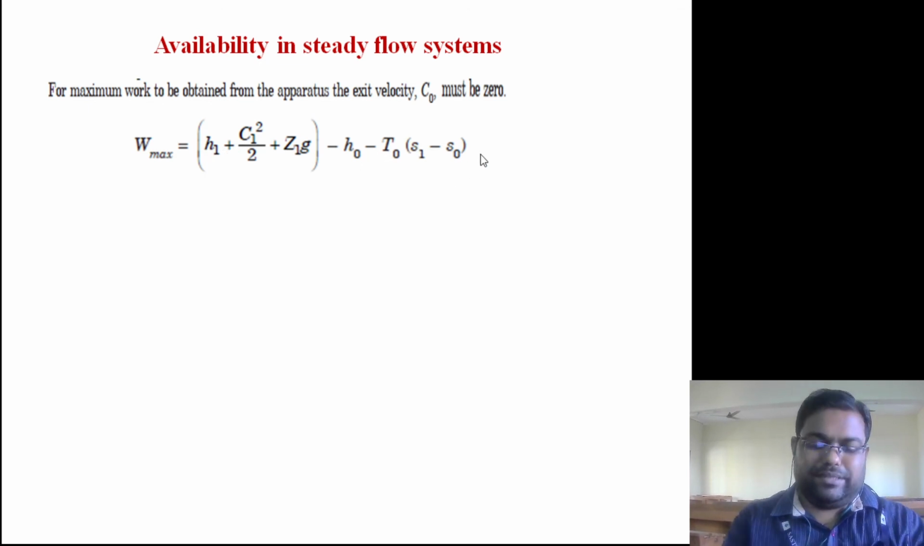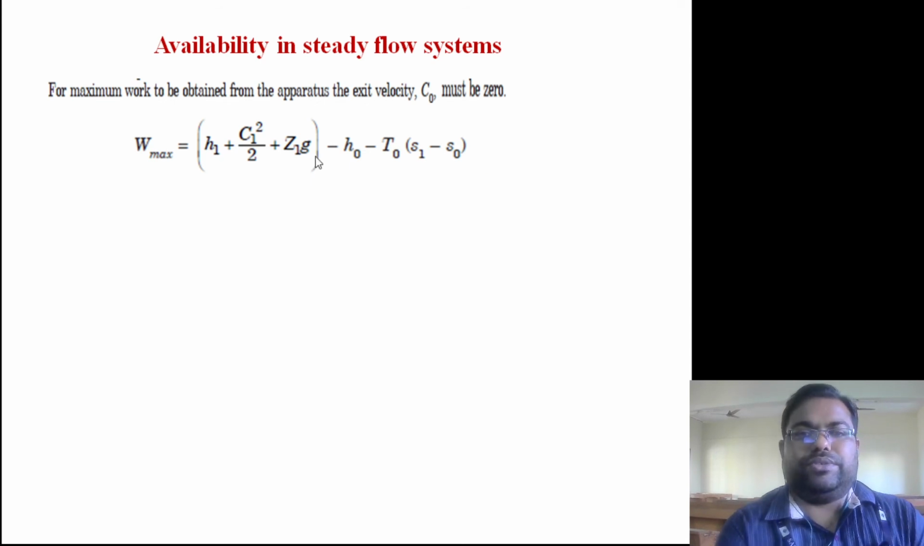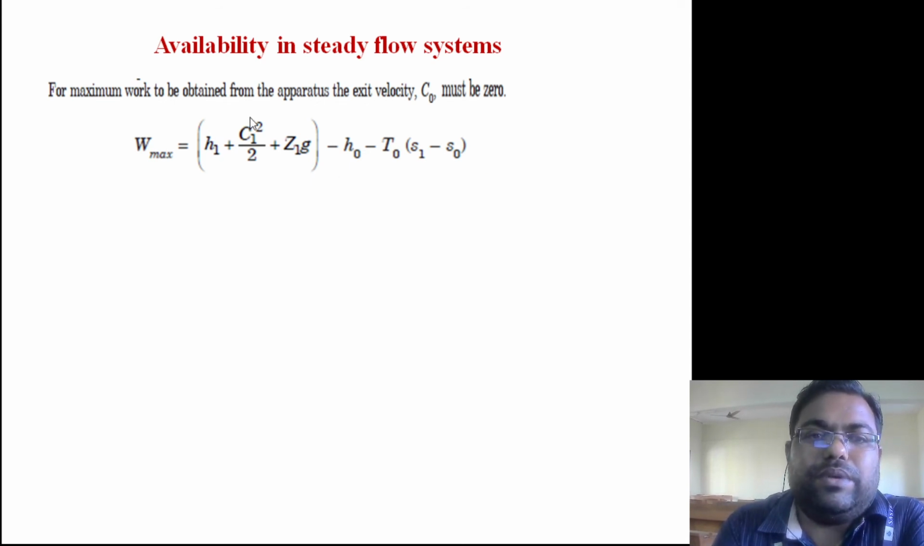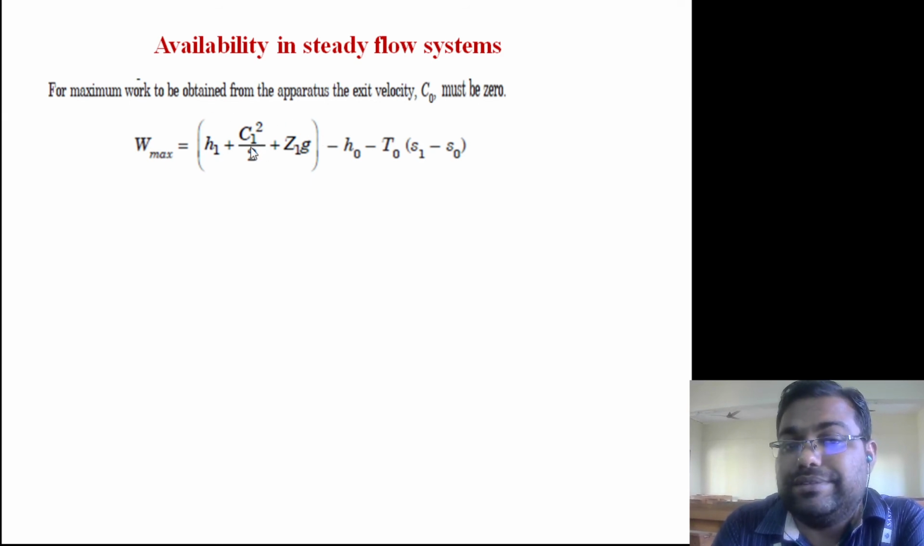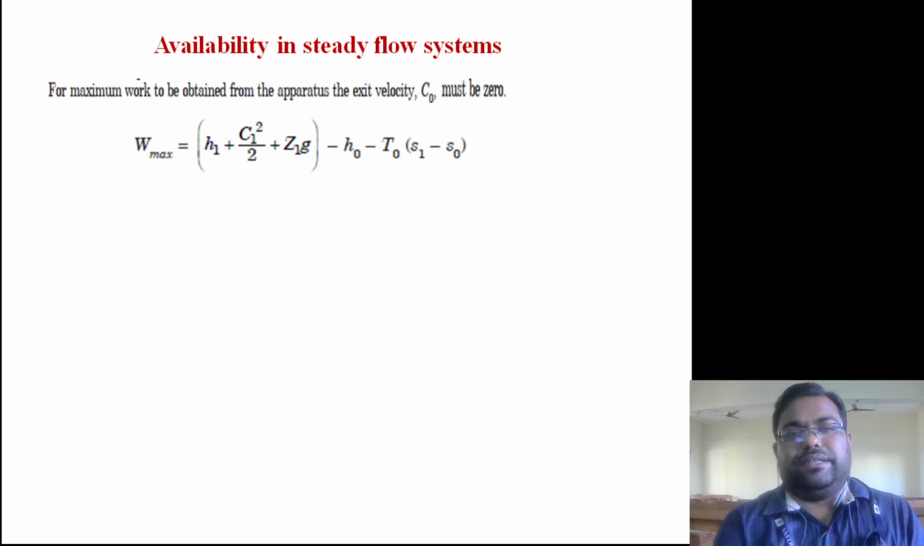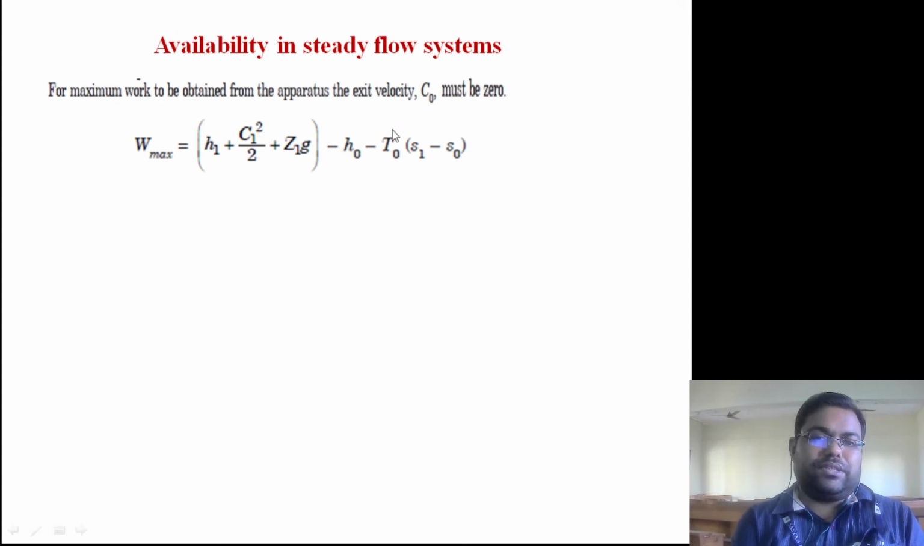We are assuming there is no heat loss to the surrounding, so we can write this one condition. H1 plus C1 square by 2 plus Z1 g is the initial energy which has been supplied, plus heat. Heat is basically getting rejected to the surrounding, which is at T naught, the lowest possible temperature. This is getting rejected: minus T naught into (S1 minus S naught), which is the change in entropy of the system.